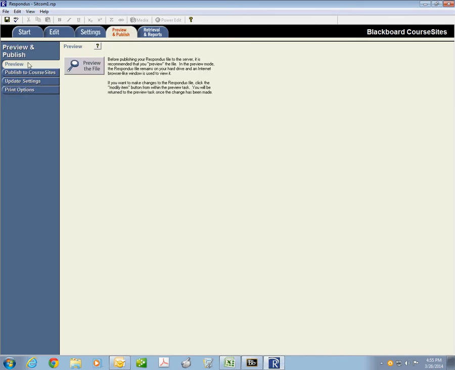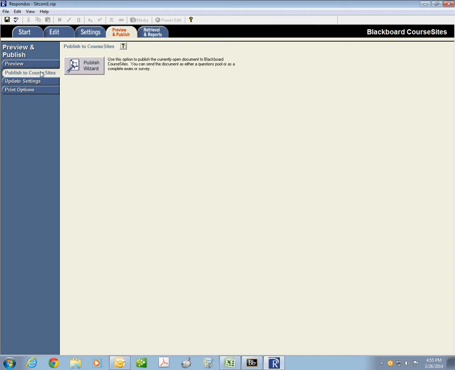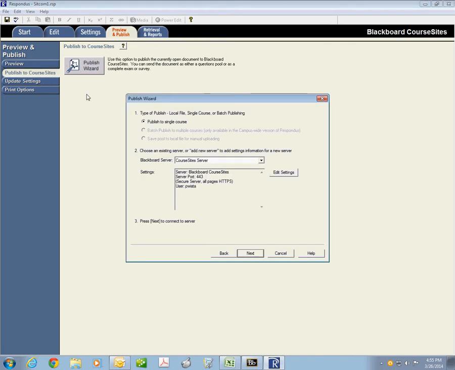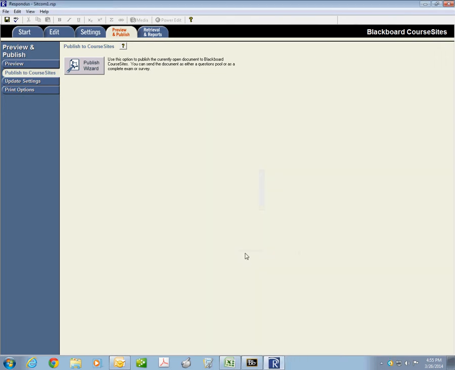When you look at preview and publish, you'll see publish to course sites. We're going to click publish to course sites, and you'll see publish to a single course, going to the course site server. When it reaches out to the server, it's going to detect that I have more than one course, so it's going to ask which course you want to publish this to. I'm going to select professional development. In your case, you would select your course title.